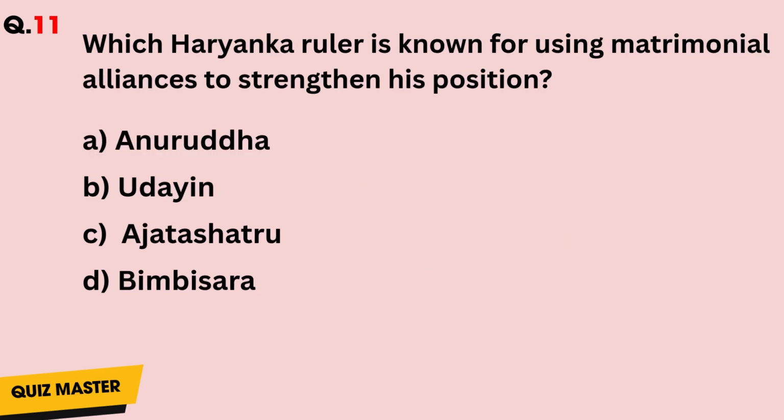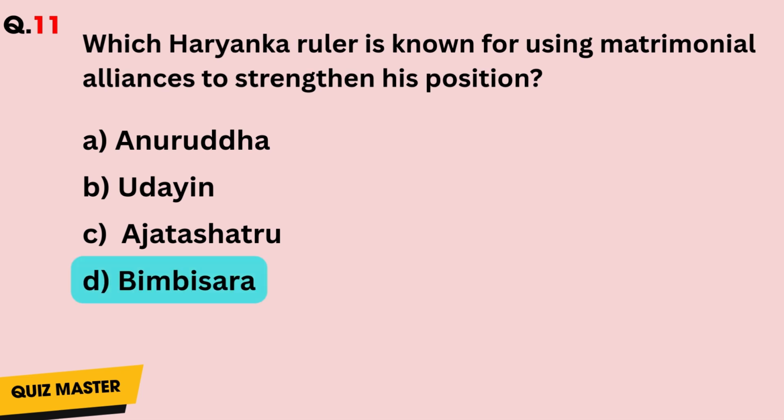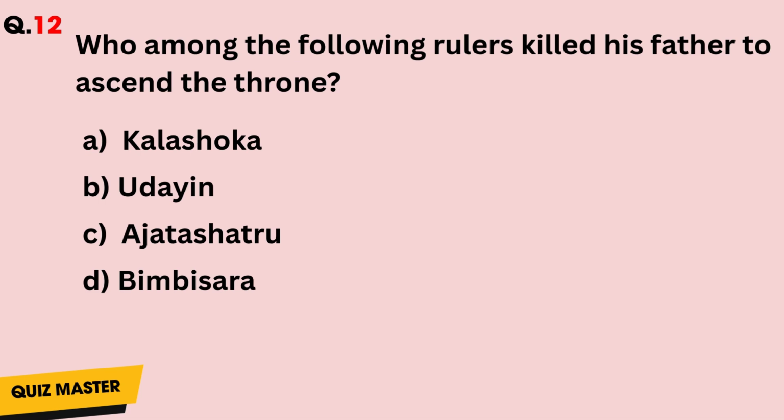Question number 11. Which Haryanka ruler is known for using matrimonial alliances to strengthen his position? Answer is D. Question number 12. Who among the following rulers killed his father to ascend the throne? Answer is C.